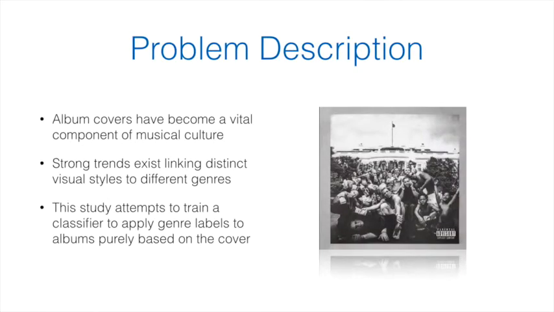One such problem area is the relationship between the album cover of a musical album and the genre that it belongs to. Musical album covers have become an essential component of modern music culture, an extension of the art form. Strong trends have developed linking distinct visual styles to different musical genres. Different color schemes, fonts, graphical design, and photographic styles can all be linked to specific genres. While there are exceptions to the rules for any given genre, this project will attempt to train a classifier to apply genre labels to an album purely based on the visual aesthetic of its cover.